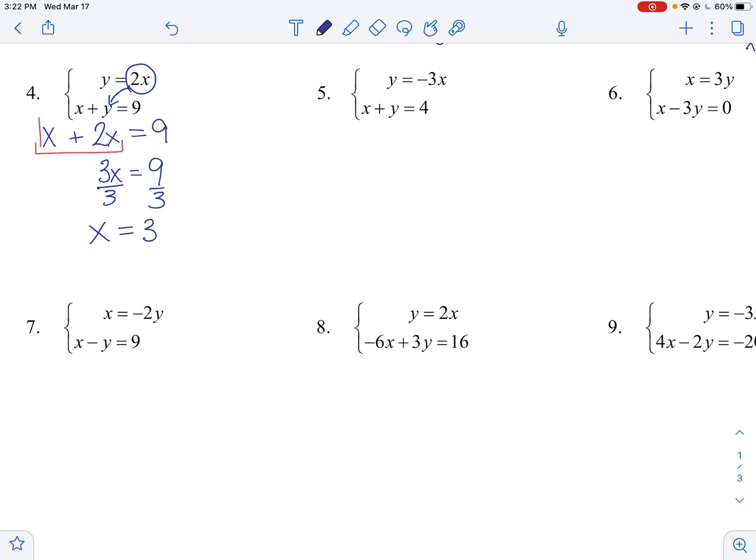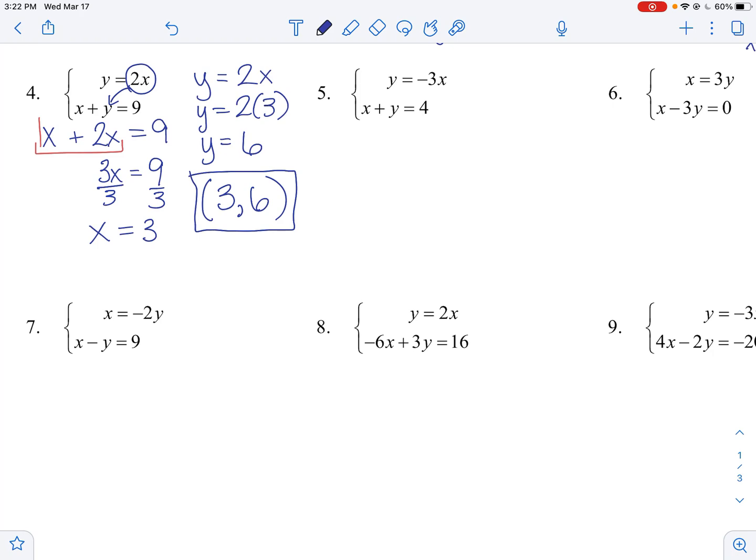Now, in this one, it doesn't tell us what number y is, so we have to solve for y also. We know y equals 2 times x, and we just found out that x is 3, so y equals 2 times 3, which is 6. So my point for this one will be 3, 6. Remember, it's always x, then y. So these two lines cross at the point 3, 6, and that is our solution.